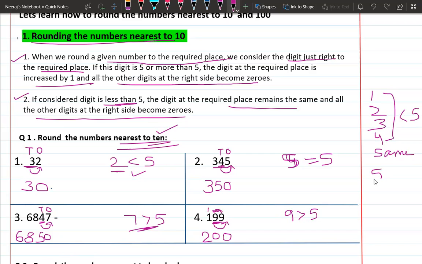If the number is 5, 6, 7, 8, 9, these are stronger numbers, greater than or equal to 5, so the next digit will be increased by 1. You have to add 1 to that number, right? 0 is also included in the lesser numbers, that is 0, 1, 2, 3, 4. If it is less than 5, the number will remain the same, otherwise it will increase by 1.